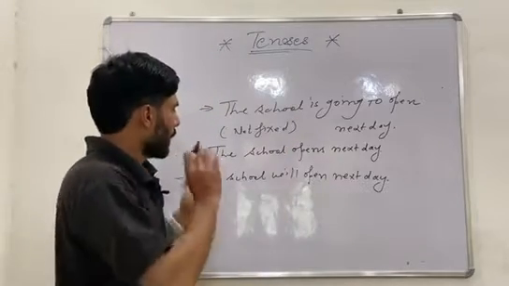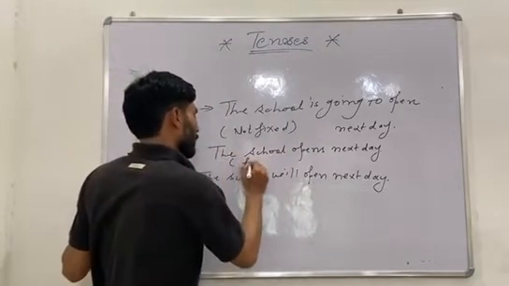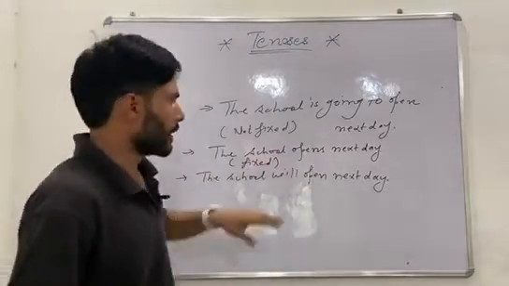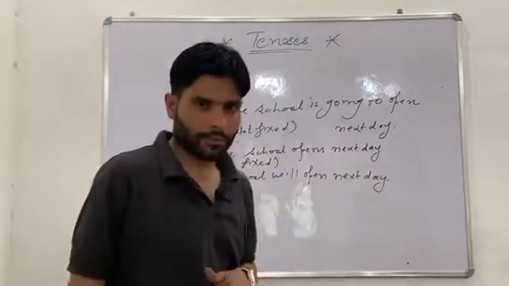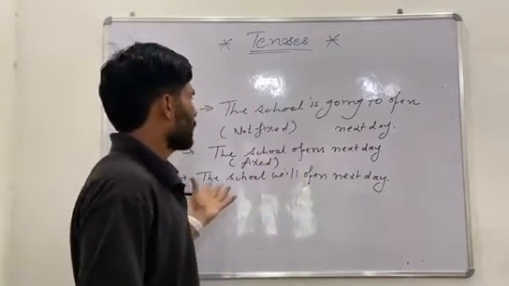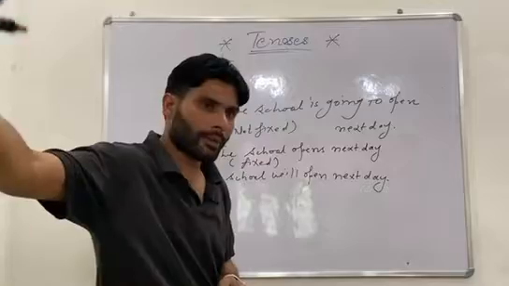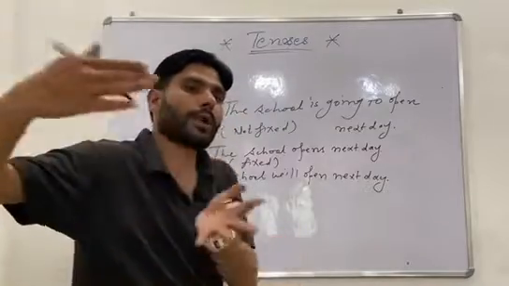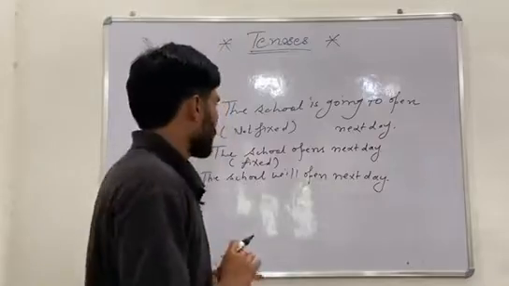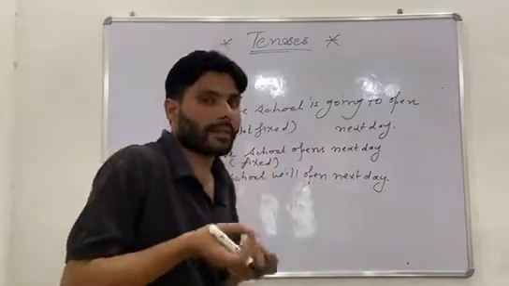It is absolutely fixed. It is a fixed plan. There is an unfixed plan that is going to happen next week, somewhere in the future. The action is going to take place. It is not fixed yet at the time of speaking.